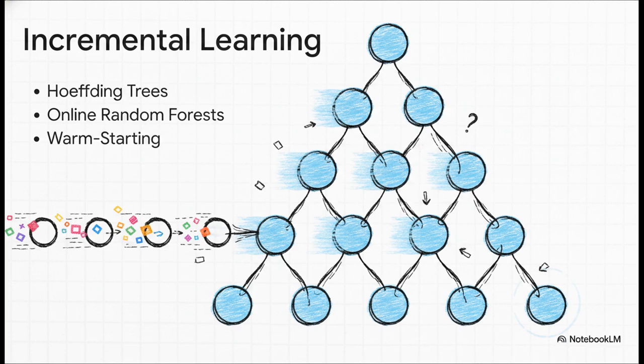To navigate this, developers use some incredibly clever workarounds to let models learn incrementally. Take Hoeffding trees, for instance. These are online decision trees that use statistical bounds to confidently split nodes on the fly, right as the data is streaming in. Then you have things like online random forests, which gradually update or replace older trees without destroying the whole ensemble. And for gradient boosting, developers utilize warm starting, which is basically continuing training from a previously fitted state, or stochastic gradient boosting to smoothly incorporate new batches of data.